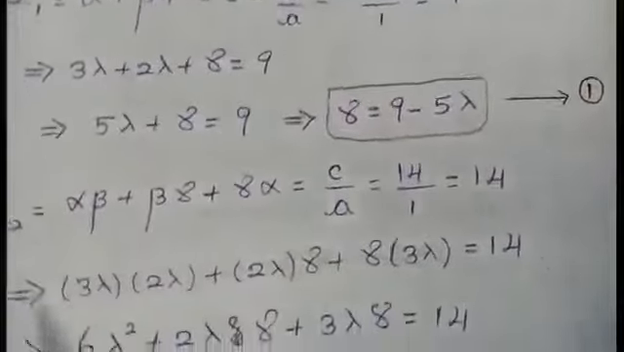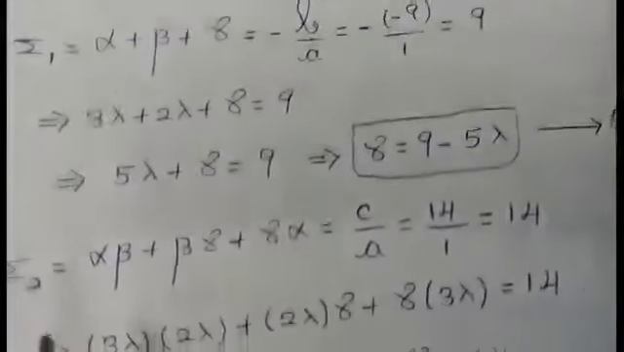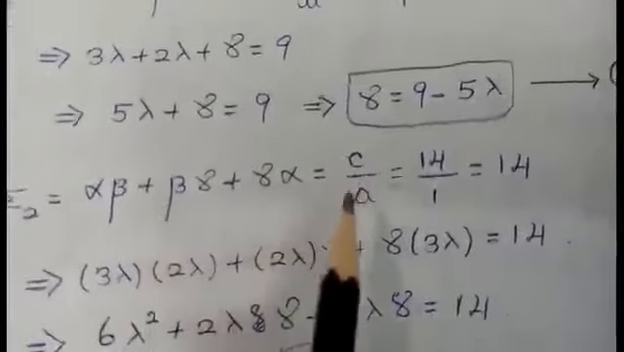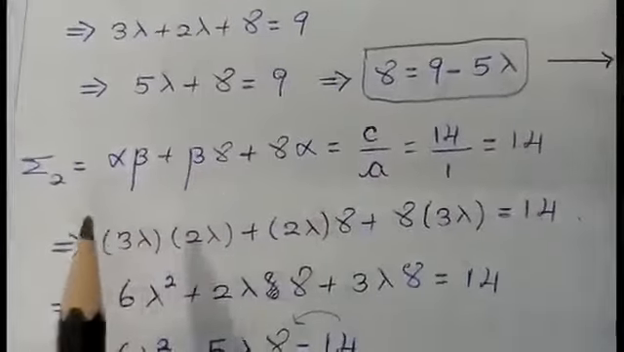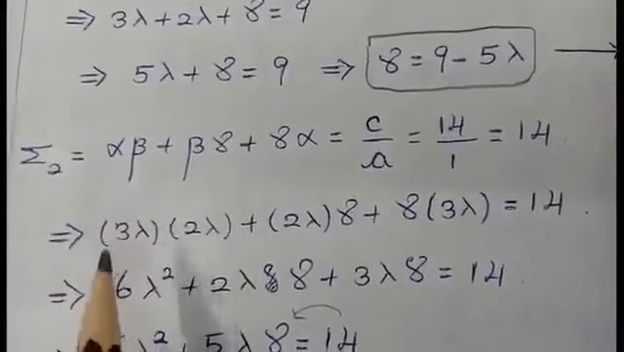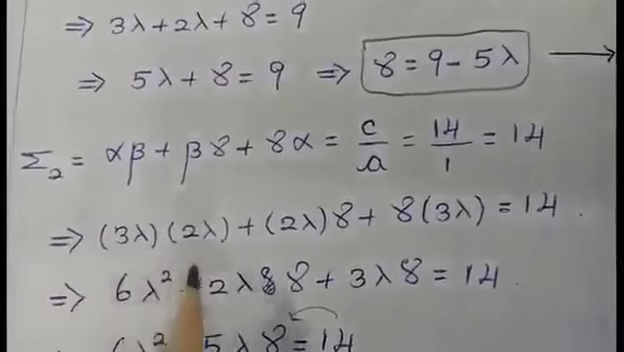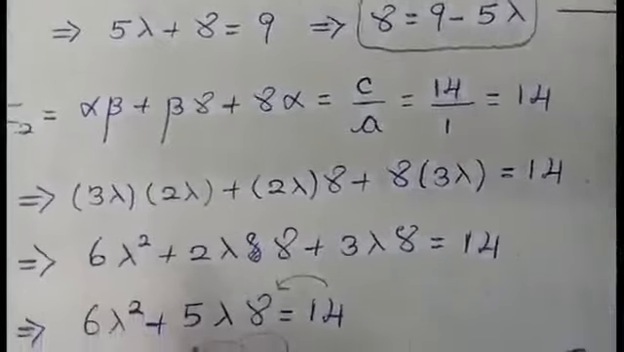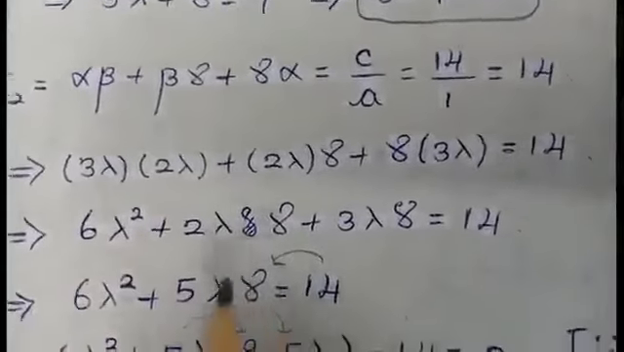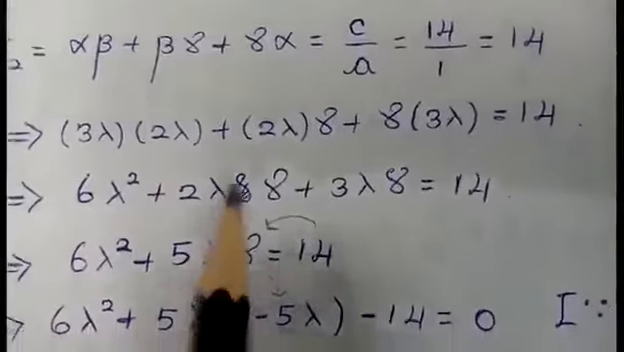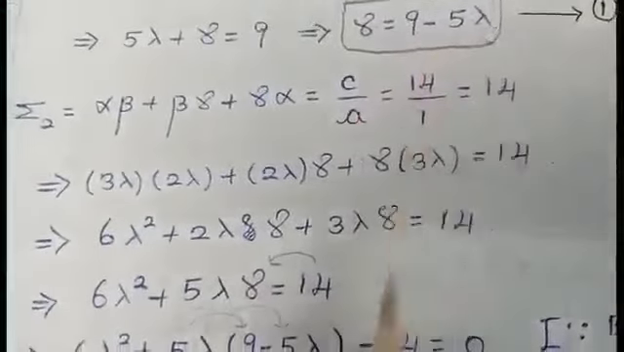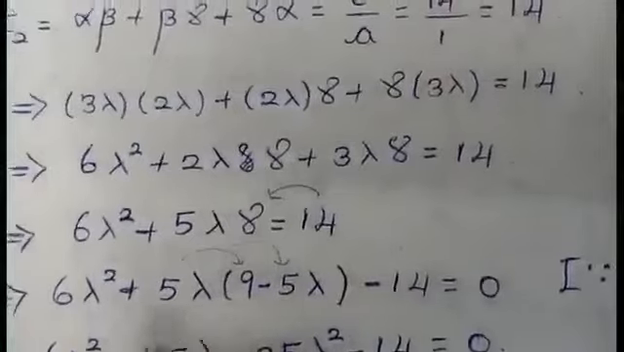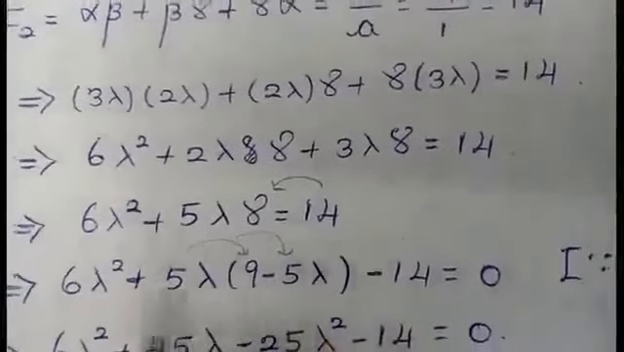The next one is summation 2. Summation 2, I told you how to pair the values, equal to c by a. I will get the answer as 14. Instead of alpha and beta, you're going to replace the value as 3 lambda and 2 lambda. You're going to simplify the values. After simplifying, I'm going to even replace the value for gamma. What is the value I found for gamma? Gamma is nothing but 9 minus 5 lambda. I'm replacing the value. Full calculation, students, that is lambda.